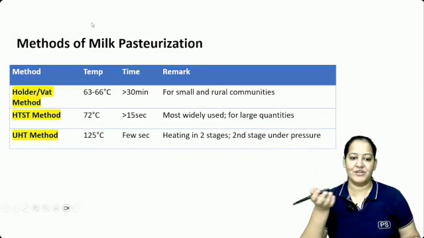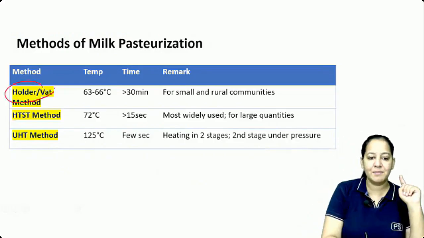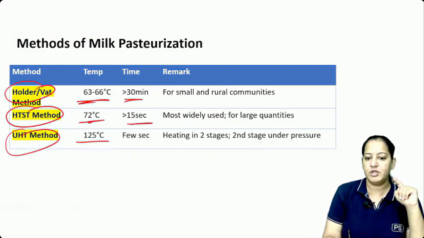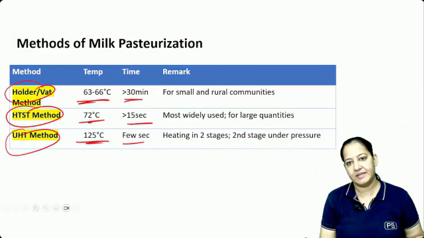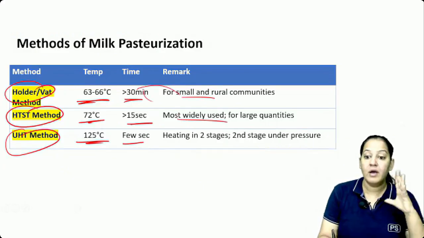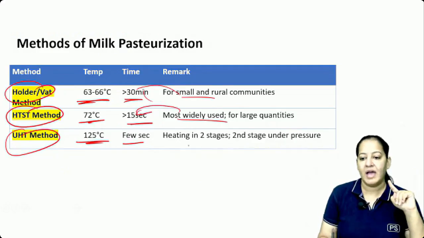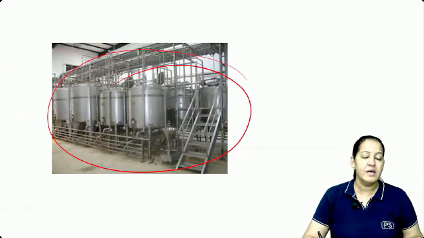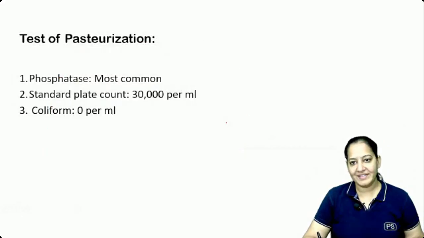The same thing is written in front of you. You can see the Holder's method, the high temperature short time method, flash method, ultra high temperature method: 63 for 30 minutes, 72 for 15 seconds, 125 for a few seconds. That's it. If you have small quantity of milk, go with Holder. Large quantity of milk, go with this method, and this is under pressure. This is how pasteurization is done at large scale.